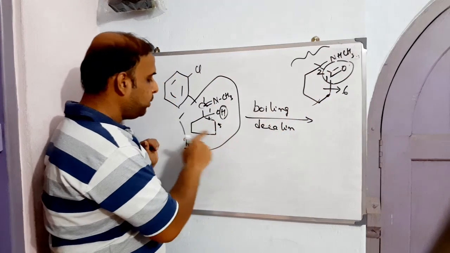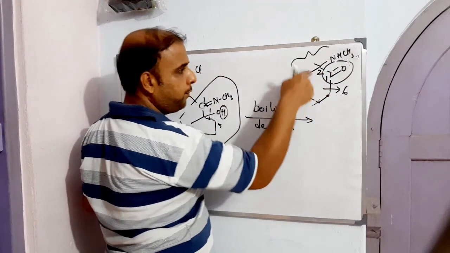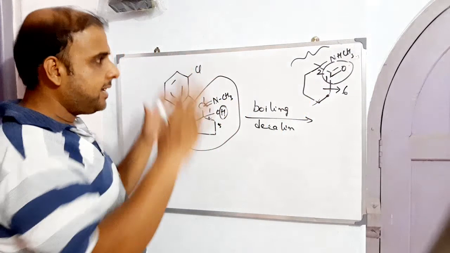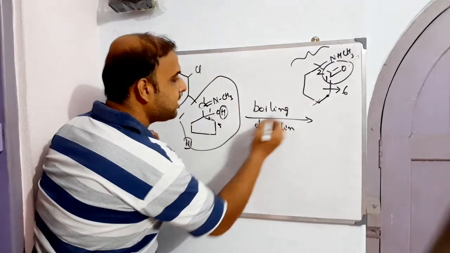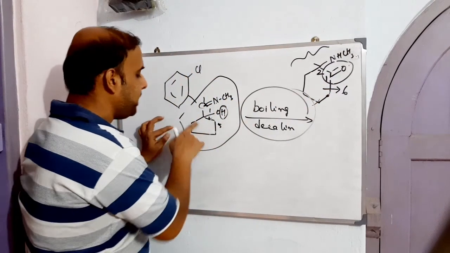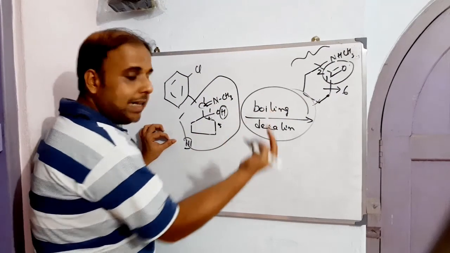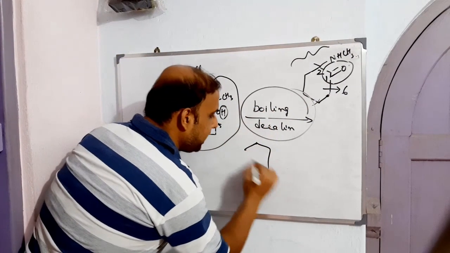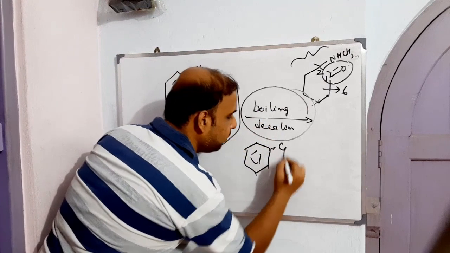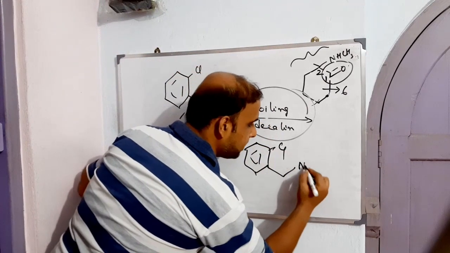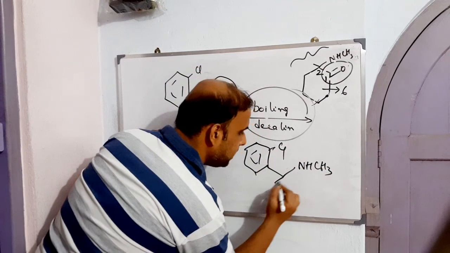And the rest, 1, 2, 3, 4. We are done with the hexagon system, right? So finally, while treating this third intermediate with boiling decalin, we should get the compound of interest, that is ketamine hydrochloride.